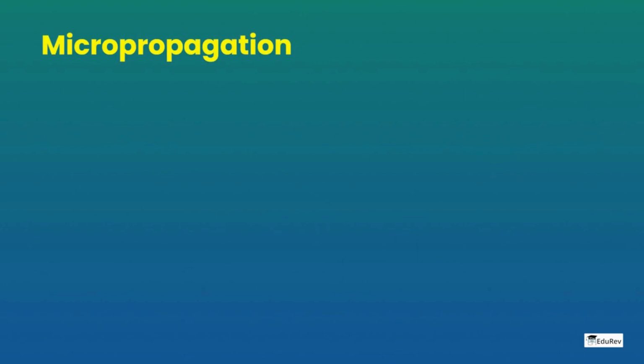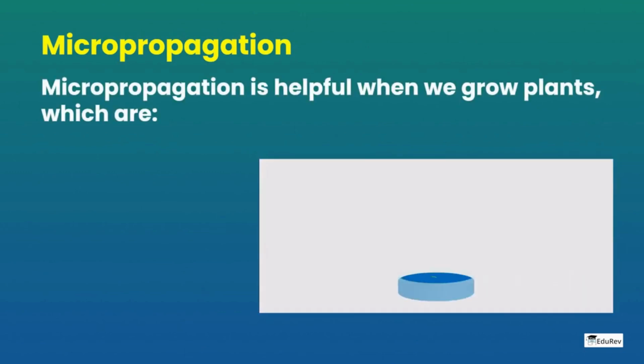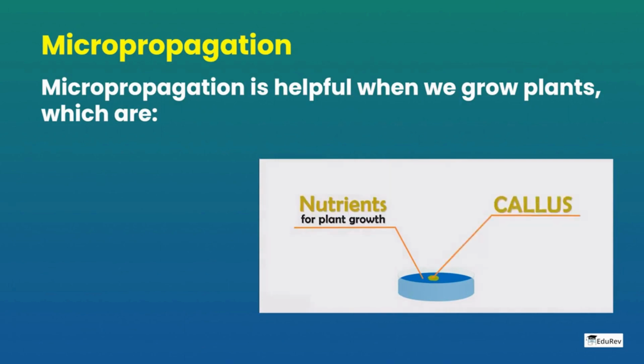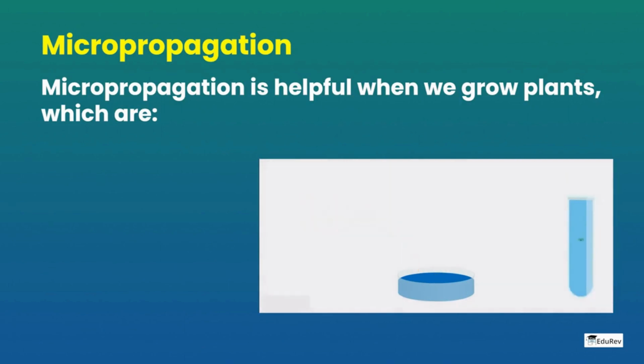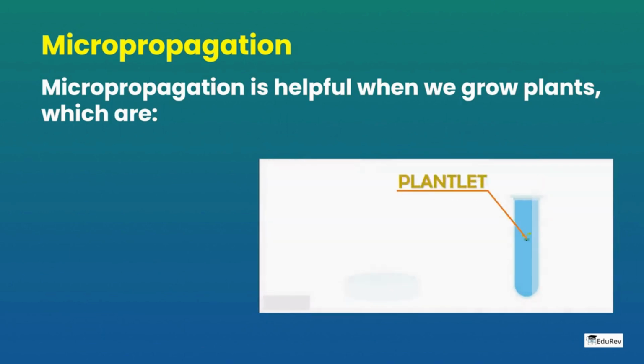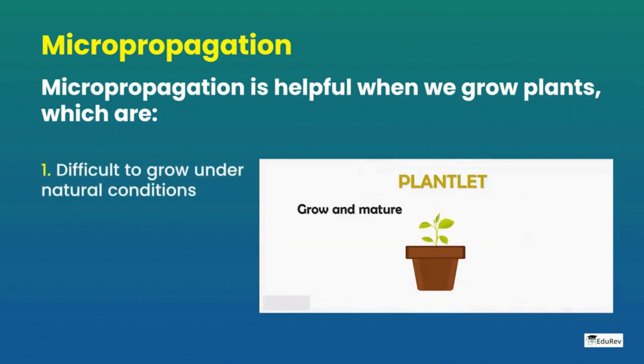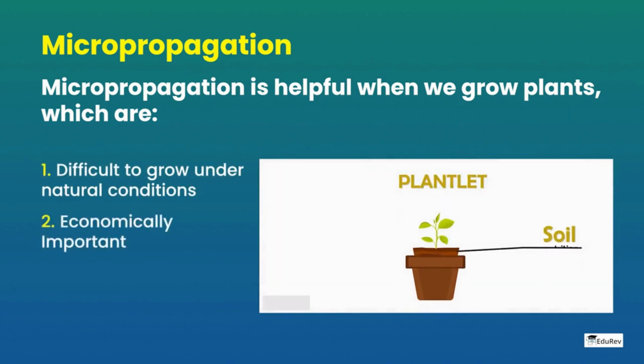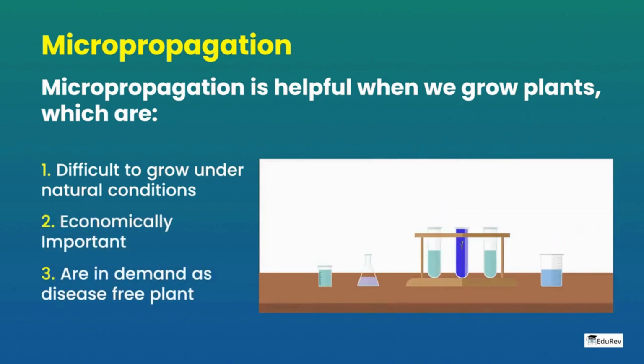Micropropagation. Also known as plant tissue culture, it is a method of propagating a large number of plants from a single plant in a short time under laboratory conditions. This method allows propagation of rare and endangered species that may be difficult to grow under natural conditions and are economically important or in demand as disease-free plants.